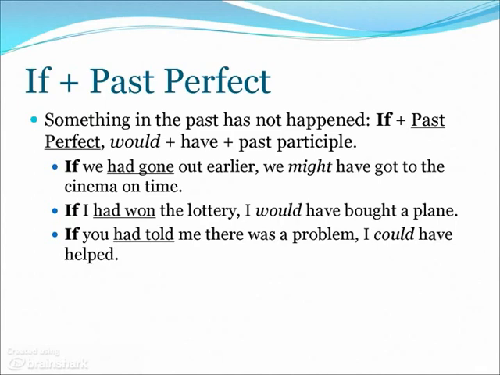Had gone is the past perfect, which you know from your grammar classes last period. Might is the past of may, which you could also use instead of would. Could is also used instead of would. And here you see that the person talking has not gotten to the cinema on time because they did not leave early enough.